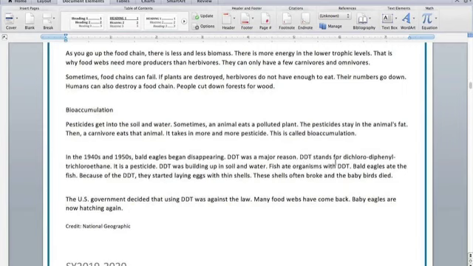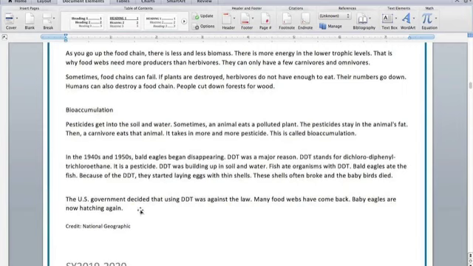DDT stands for dichloro diphenyl trichloroethane. It is a pesticide. DDT was building up in soil and water. Fish ate organisms with DDT. Bald eagles ate the fish. Because of the DDT, they started laying eggs with thin shells. These shells often broke and the baby birds died.